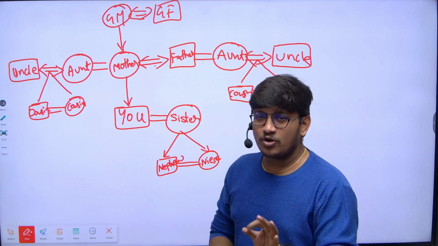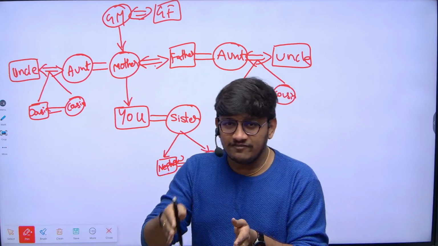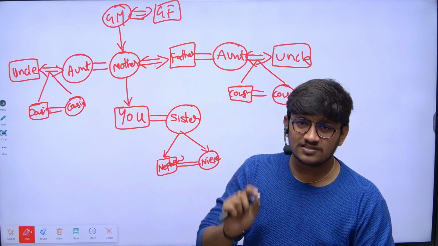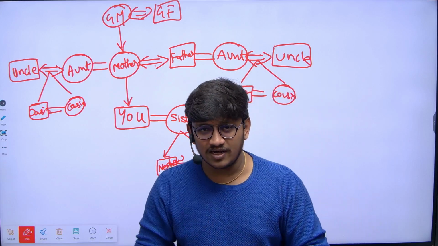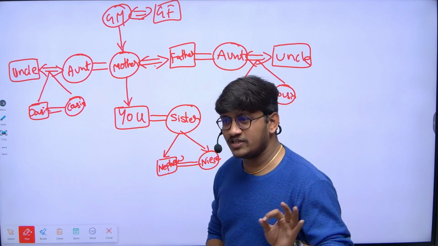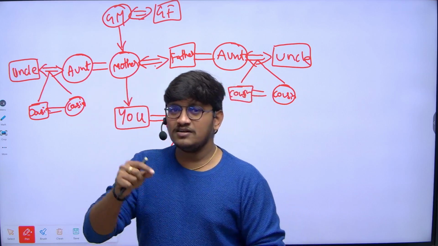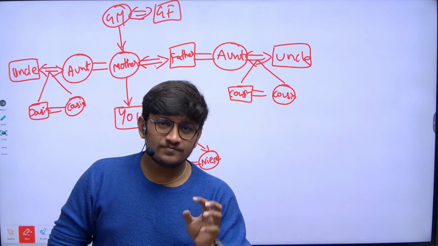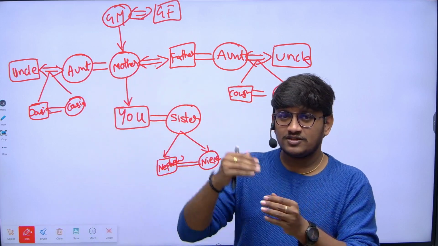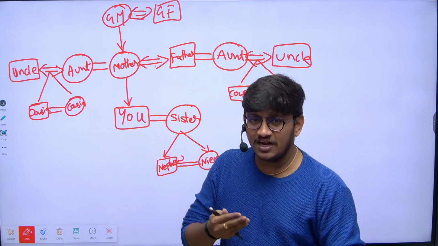To whom we call mother-in-law or father-in-law is a very simple logic. Your partner may be your wife or your husband, and your partner's parents you should call mother-in-law and father-in-law, and the remaining people you should call aunt and uncle. Very simple logic, guys. Remember this particular point: your partner's parents you should call mother-in-law or father-in-law. And for them, what is the relation to you, with reference to your partner's parents? Obviously, son-in-law and daughter-in-law.